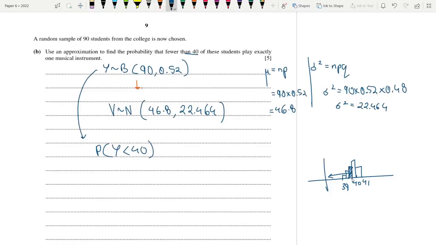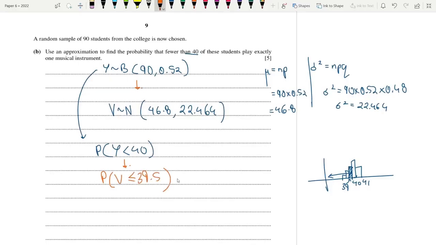So when you convert it to a continuous distribution, this one is 39 by the way, it's actually the point between 39 and 40, so we can classify it as 39.5. So when you write this, you have to convert it to the normal distribution. It becomes the probability that V is less than or equal to 39.5.